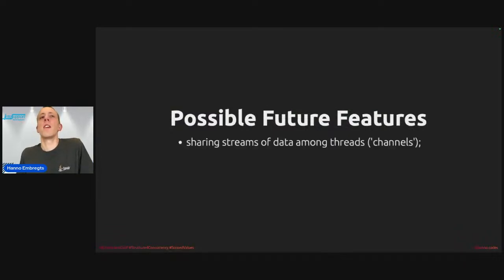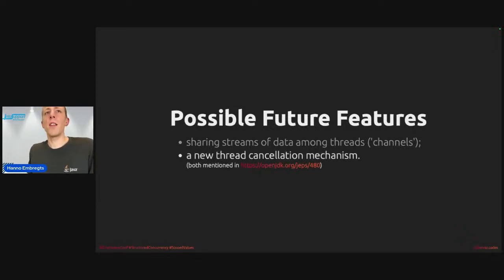So firstly, sharing streams of data among threads, sometimes called channels. The JEP says we might propose to do so in the future. No date set or anything, no details. So this is something in the distant future, right? And also probably a new cancellation mechanism, also referred to in JEP 480, but in the distant future.